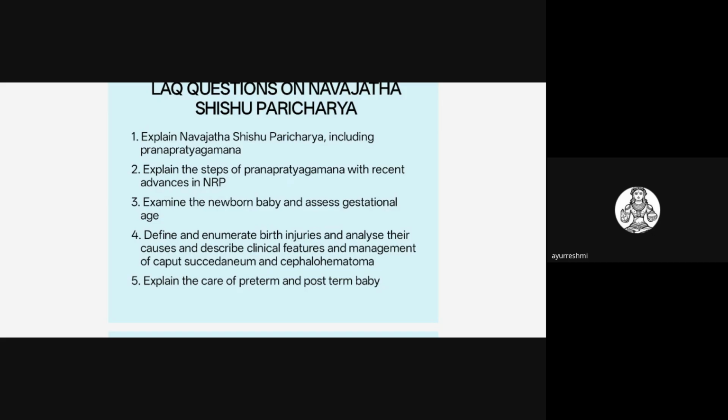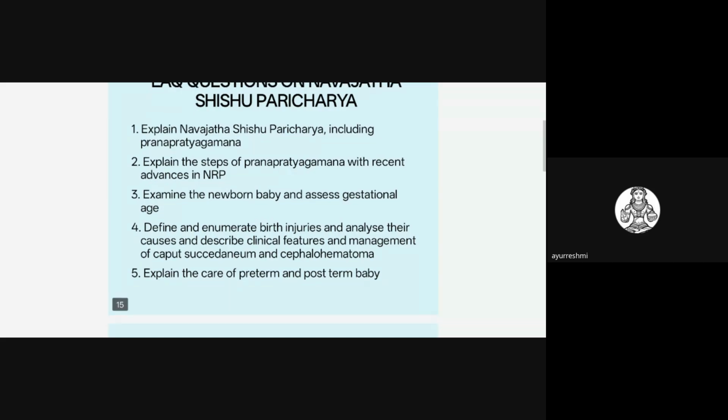Common birth injuries: one is soft tissue and head injuries. In that, caput succedaneum, cephalohematoma, and subconjunctival hemorrhage will come. Then nerve damage and paralysis, in that brachial plexus injuries like Erb's palsy or facial paralysis. These come under birth injuries.